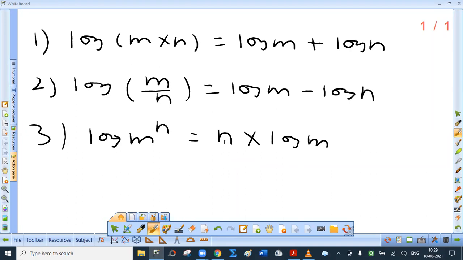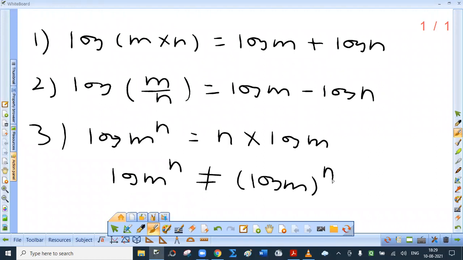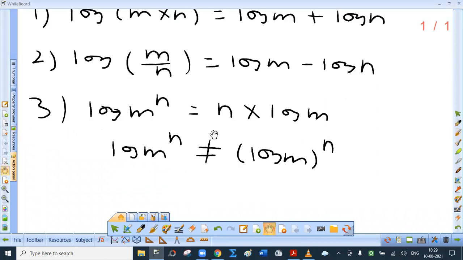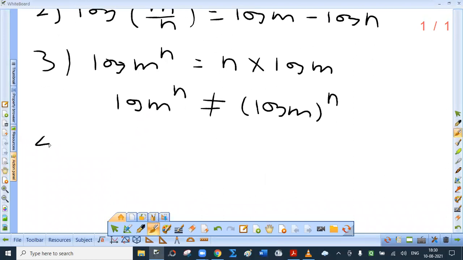Okay. Note that log of m raised to n, I hope you get this. See, this is log of m raised to n and this is log m, the whole raised to n. That is the product of log m, how many times? n times. So these are not the same. n log m can be written for log of m raised to n. Okay. Now this is important.